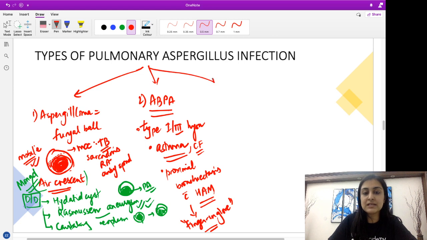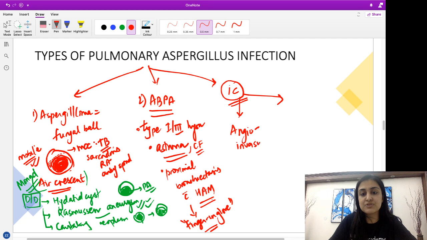Now what happens when we have an immunocompromised host? If I have an immunocompromised host, there can be two kinds of invasive aspergillus infection. This is where our invasive aspergillus will set in, in the setting of an immunocompromised host. It can either be angioinvasive, where the aspergillus attacks the vessel, or there can be airway invasive aspergillosis. Here it will involve the airways.